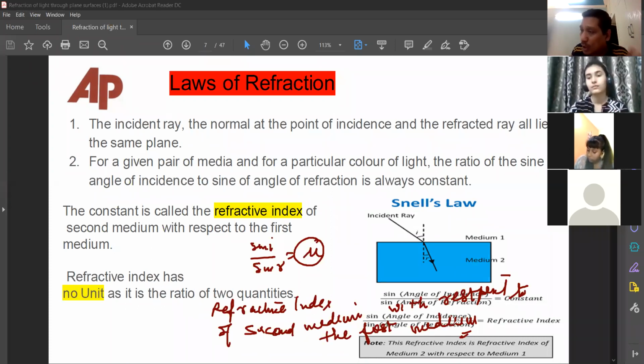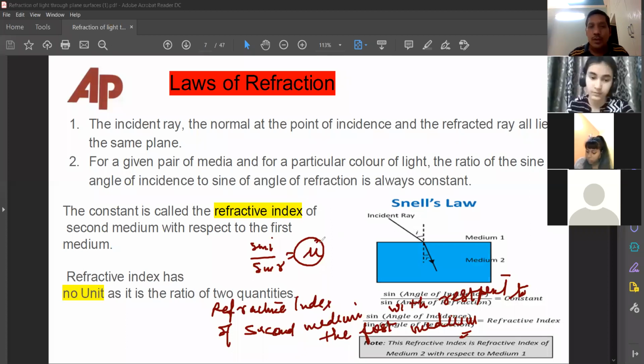Understand this point always. Whatever the second medium is, its refractive... Someone's voice is coming, brother, keep these things quiet and please don't bother this session.